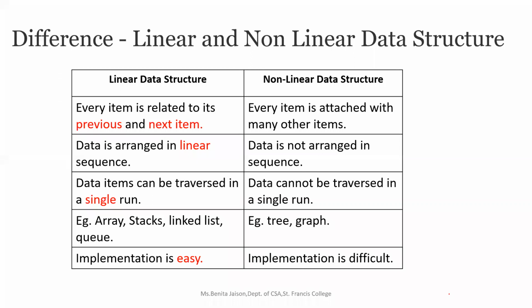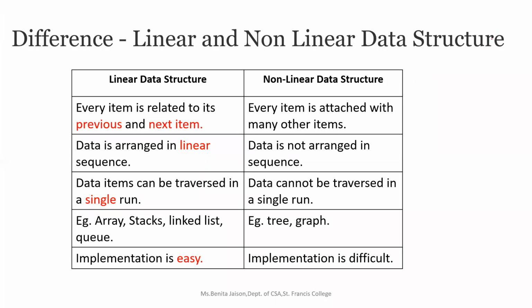So in linear data structure, so we studied both linear and non-linear. As I was repeating, in linear data structure, every item is related to its previous and next item. I was telling about linked list also, and in arrays we have seen each item is connected only to a maximum of 2 items. That is one previous item, the other one will be the next item. But in non-linear data structure, every item is attached with many other items. There is no limit to the number of items. It is not 2. So here it will be many other items.